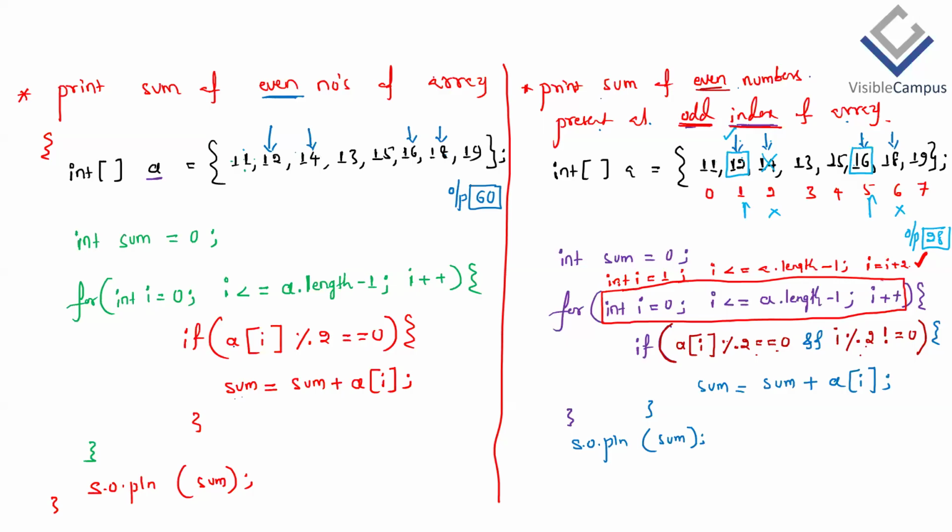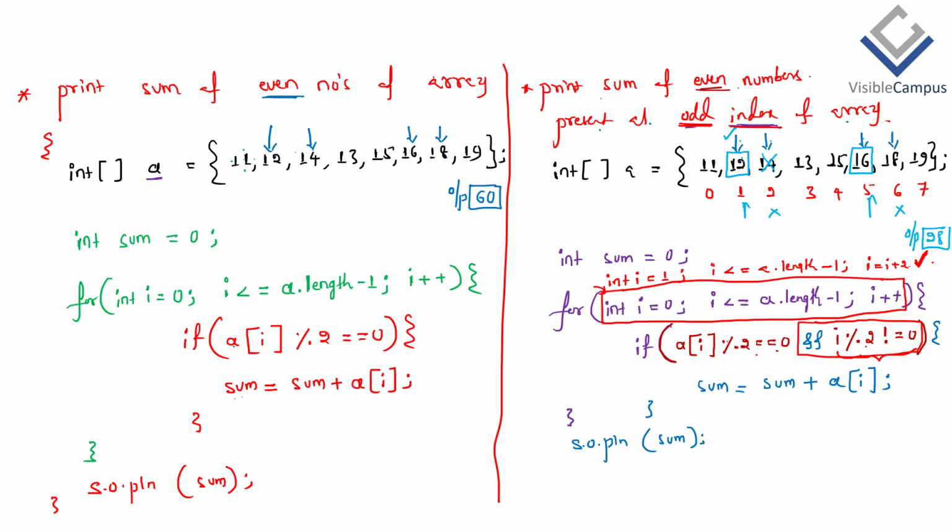Now we made sure that the indexes are odd only. Do we need to have this condition? No, sir. If you are writing it this way, then this condition is not required at all. It's optional. Still, if we write it, JVM's time will be unnecessarily wasted, meaning our program output will be delayed. Just to compare, I have written the same approach, but we can improvise this way also. This condition is not required if we make sure the indexes are odd already.